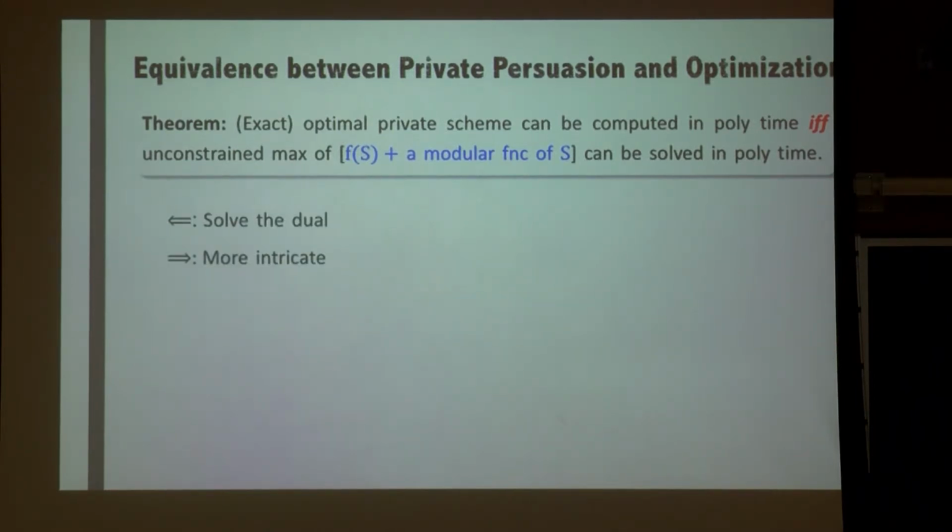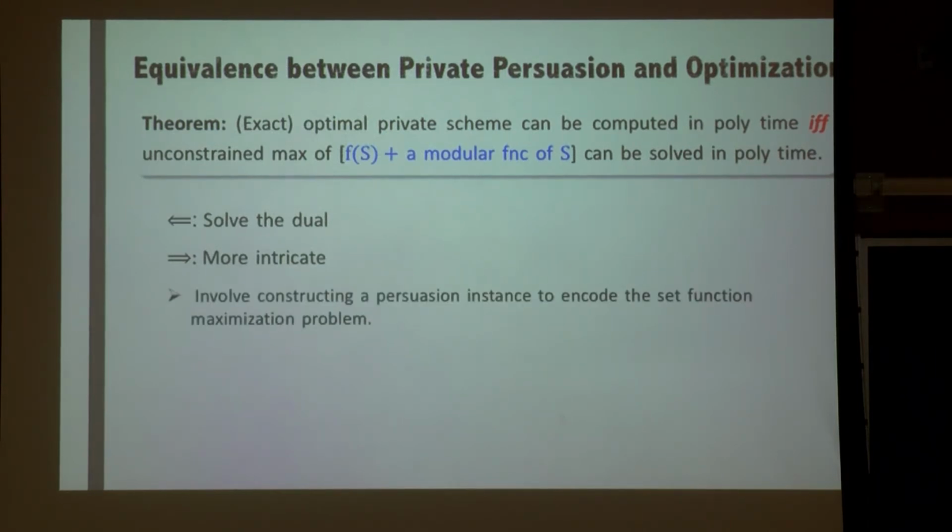To prove this theorem, one direction is relatively easy. If you just want to compute the optimal private scheme, you can just solve the dual of the previous linear program. And it turns out that this optimization problem can be used to construct a separation oracle for the dual problem. The other direction is more intricate, which involves constructing a persuasion instance to encode this function maximization problem. But I'm not going to describe the details here.